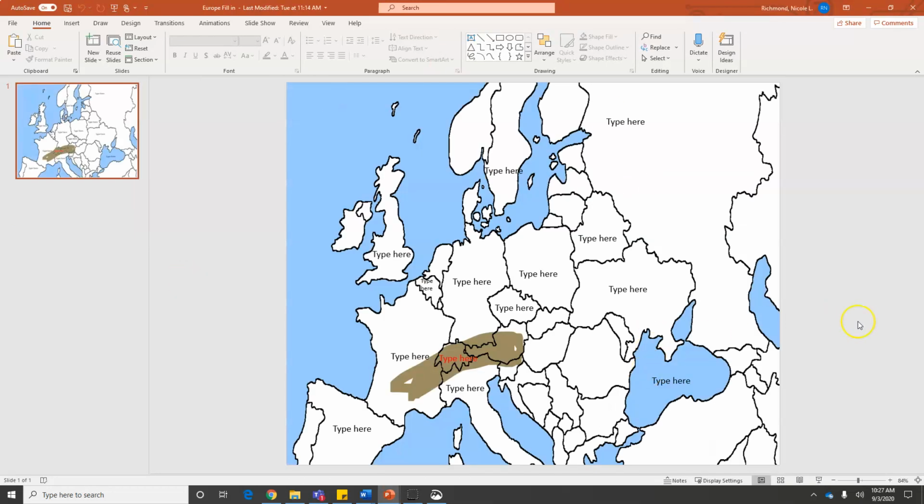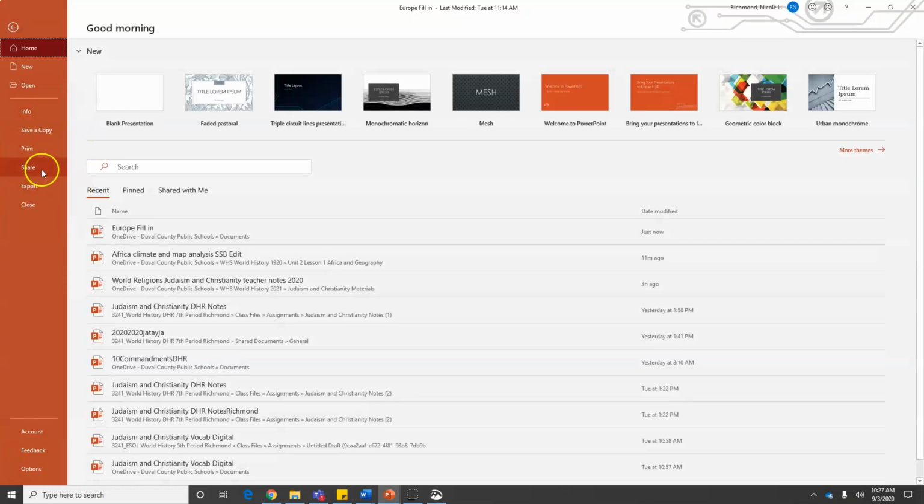So this is another example. I provided students with the information that they needed to fill in. And then in each of these countries that I wanted them to label and geographic features, I just put in those boxes. Again, they're just going to click on it, change it to whatever I have asked them to label in. They then just save the document the way they typically would.